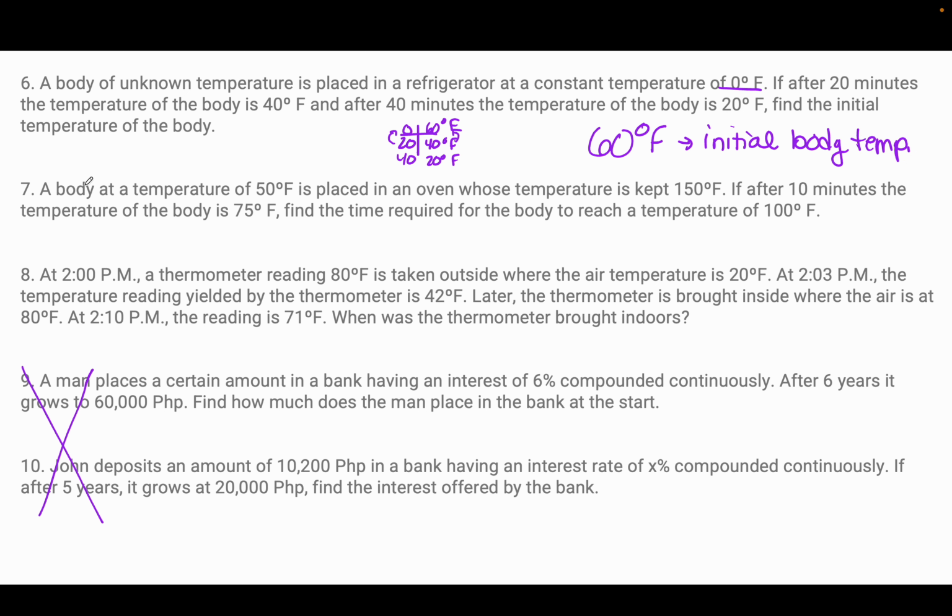Okay. A body at the temperature of 50 degrees Fahrenheit is placed in an oven whose temperature is kept at 150 degrees. After 10 minutes, the temperature of the body is 75 degrees Fahrenheit. So it starts off at 50, okay? After 10 minutes, the temperature is 75 degrees Fahrenheit. Find the time for the body to reach 100 degrees Fahrenheit.